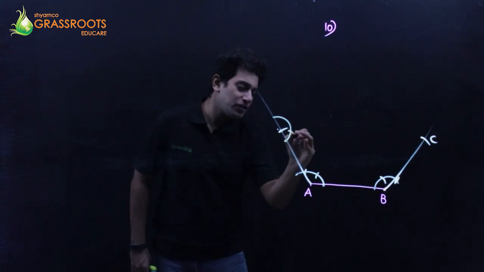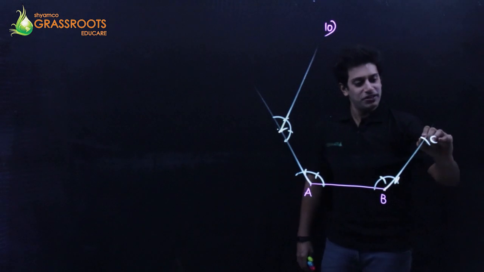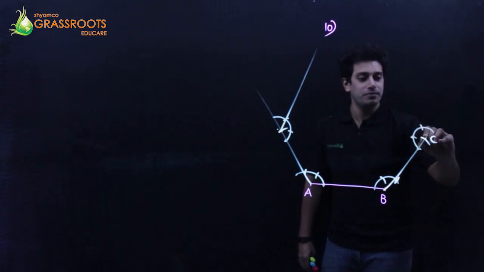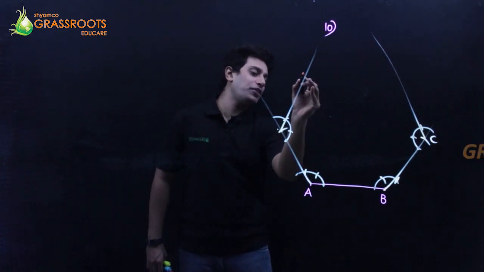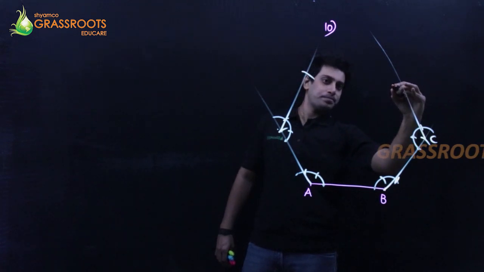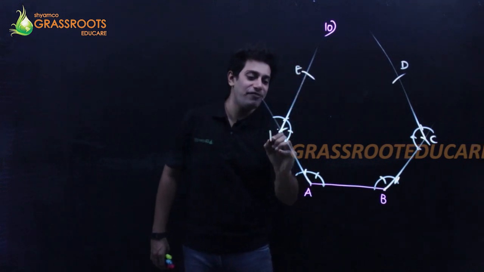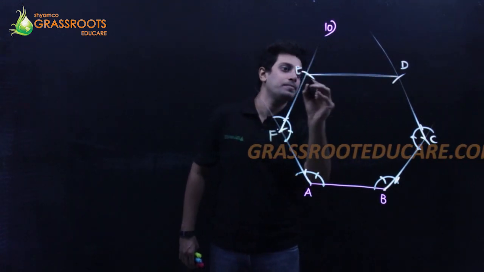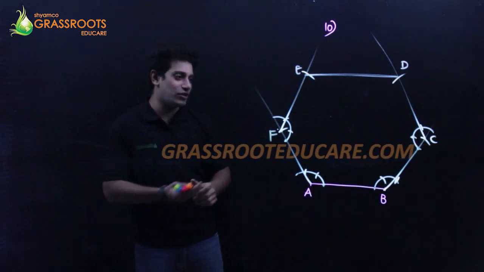Rounder out here, draw an arc. From here, cut an arc. From here, cut an arc. Keep the tip of the rounder out here, draw an arc. From here, cut an arc. From here, cut an arc. Okay, and finally, cut 5.8 from here. Cut 5.8 from here. That's D, E, and F. Join. This is going to be a hexagon for y'all.